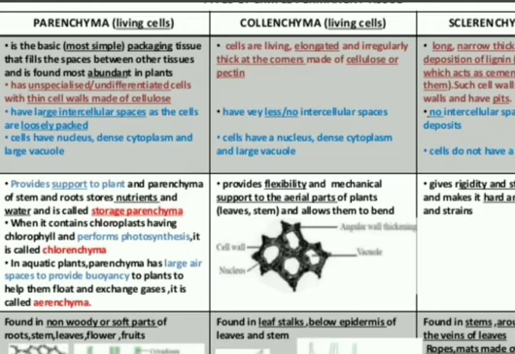Then when these parenchyma contain chloroplasts, they are named chlorenchyma. And if it has the ability of buoyancy, then it is called aerenchyma.